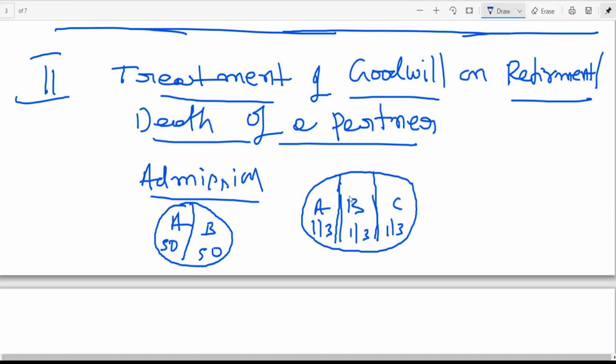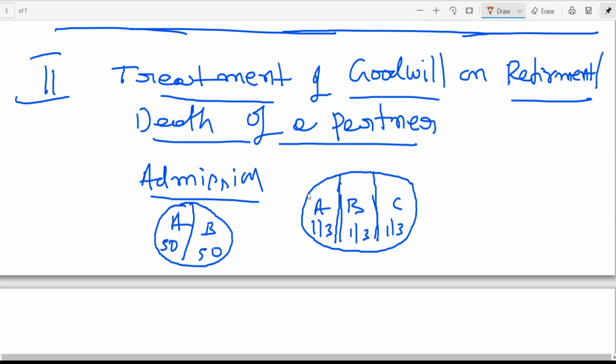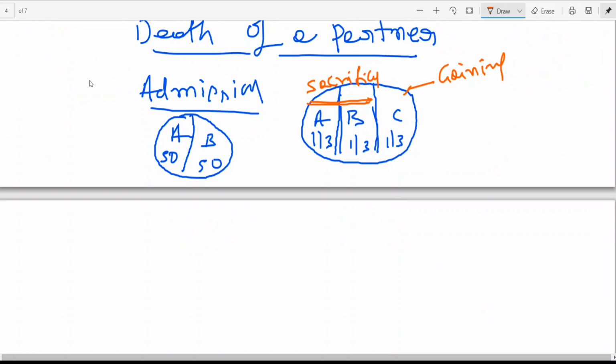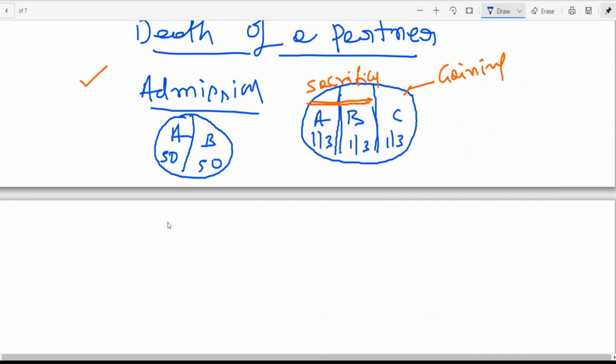That means who is sacrificing? Tell me. A and B are sacrificing, no? Who is gaining? C is gaining. Okay, this is admission, which we have seen already. Now let us look at retirement or death.